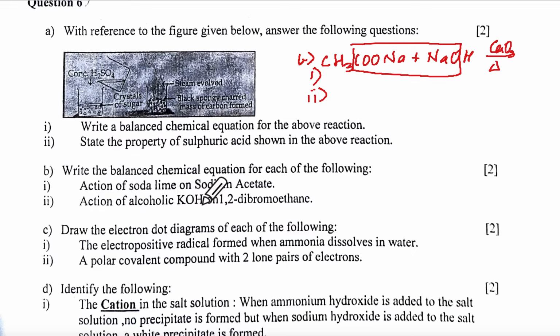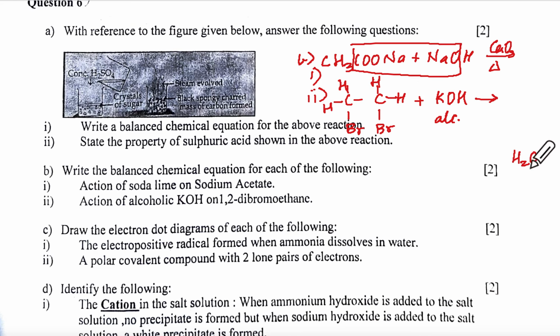Action of alcoholic KOH on 1,2-dibromoethane. Show it with structure. This is Br here and Br here. 1,2-dibromoethane, so H here, H here, H here, H here. And then we are having KOH here, and it is alcoholic. Now alcoholic is going to give you water, aqua, with unsaturation. So you see this K will go with Br and Br. It will form 2KBr.